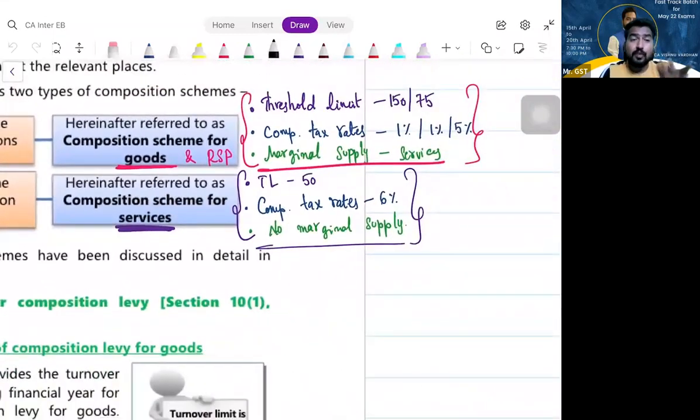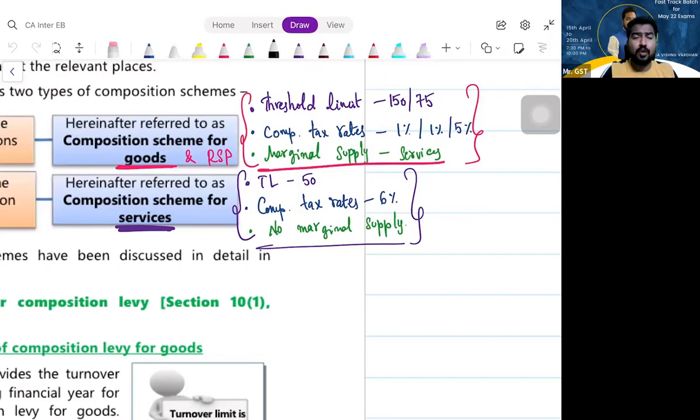50 lakhs. What is the tax rate? Composition tax rate? 6%, 3% CGST, 3% SGST. Is that clear? And do you remember, if you are in composition scheme under section 10 subsection 1, you can provide some marginal supply of services, 10%. Yes, sir. Recollect that?